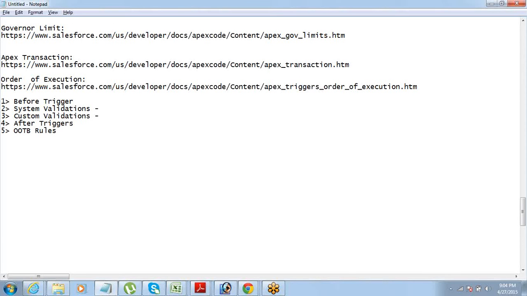What is this out of the box? Everything like a workflow rule, assignment rule, and stuff like that. I'll just club all these things under one: any assignment rule, workflow.